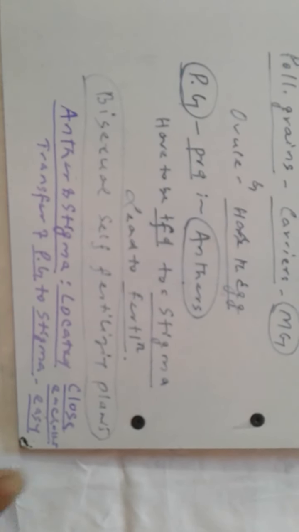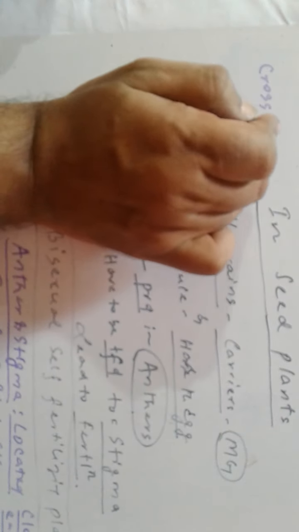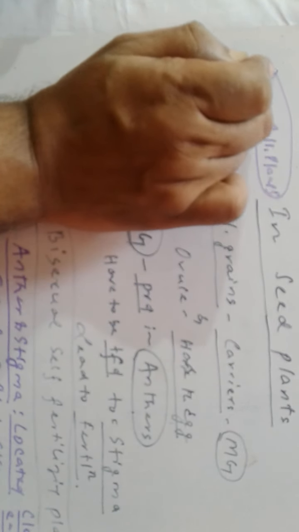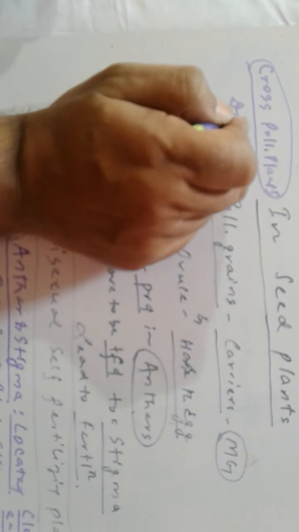But what happens in cross-pollinating plants, including dioecious plants?